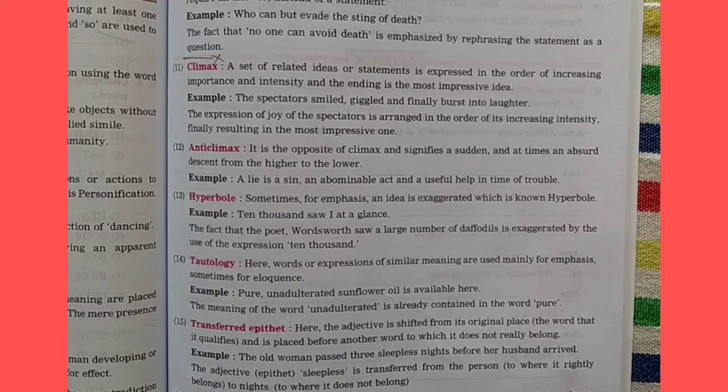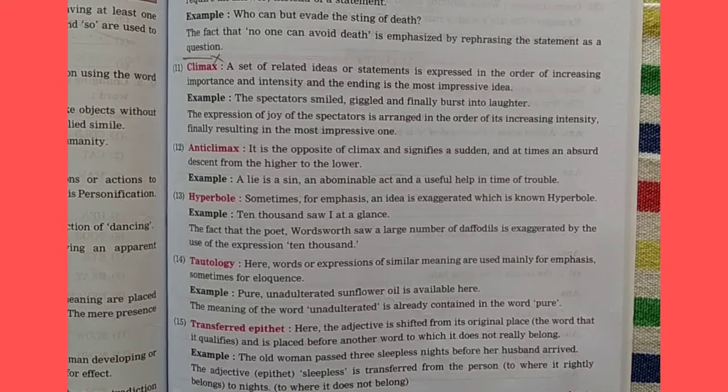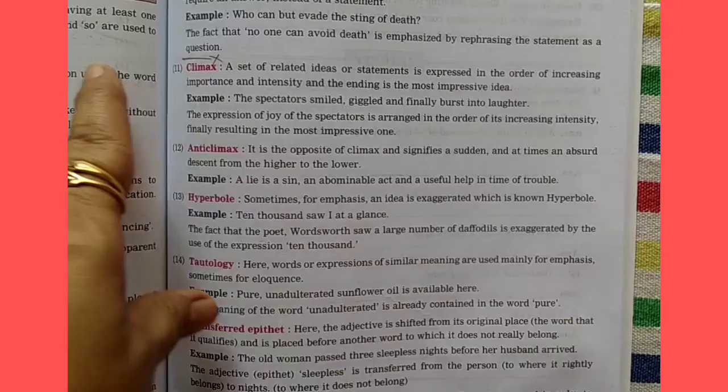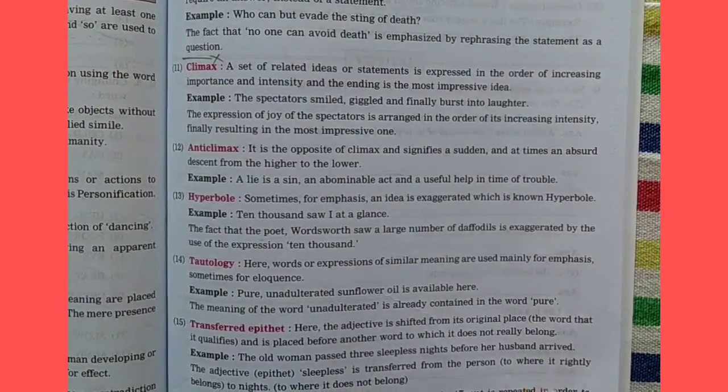So we have studied about simile, metaphor, personification, epigram, antithesis, oxymoron, euphemism, irony, exclamation and interrogation. So we are going to study the remaining 10 figures of speech for this year. So total you have 20 figures of speech and we are going to study the remaining 10. Out of that, now the first figure of speech over here is climax.